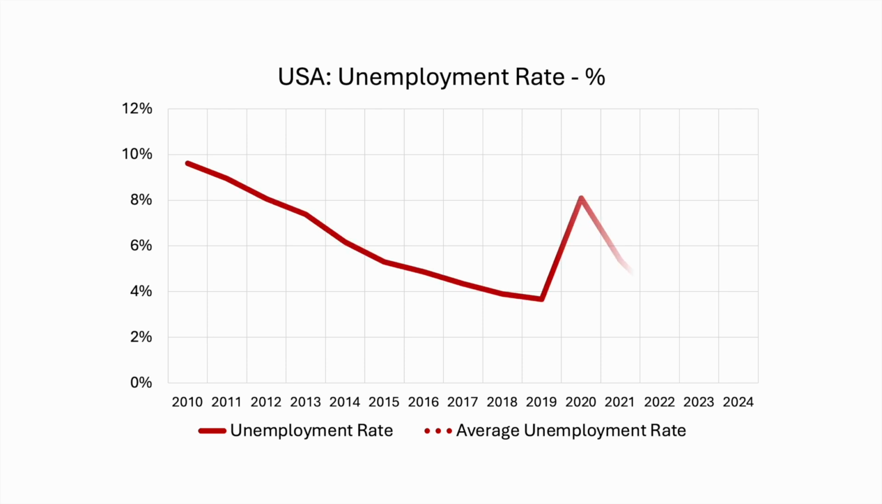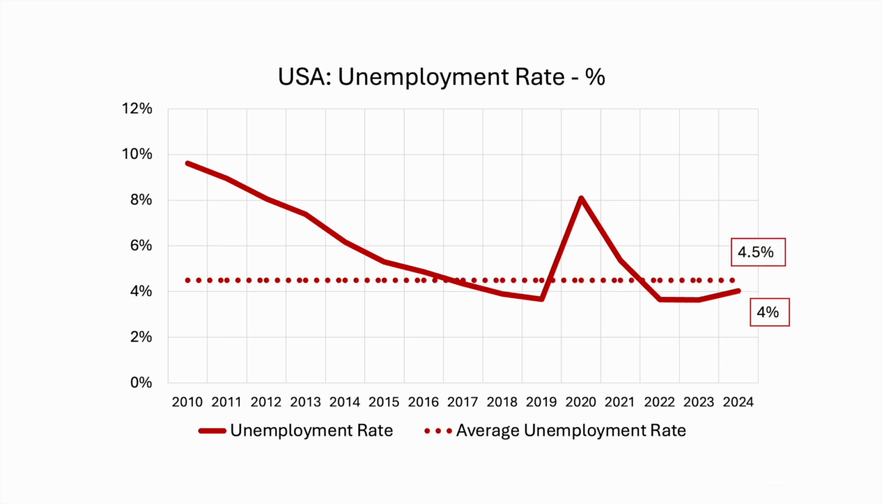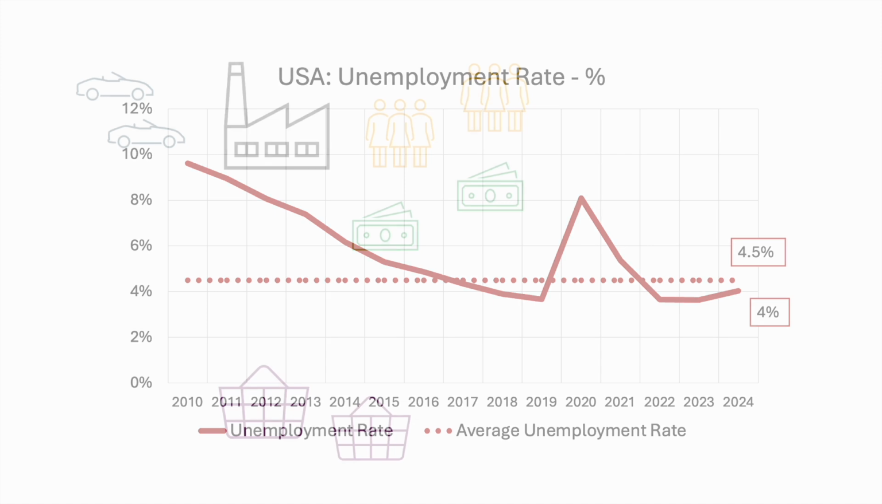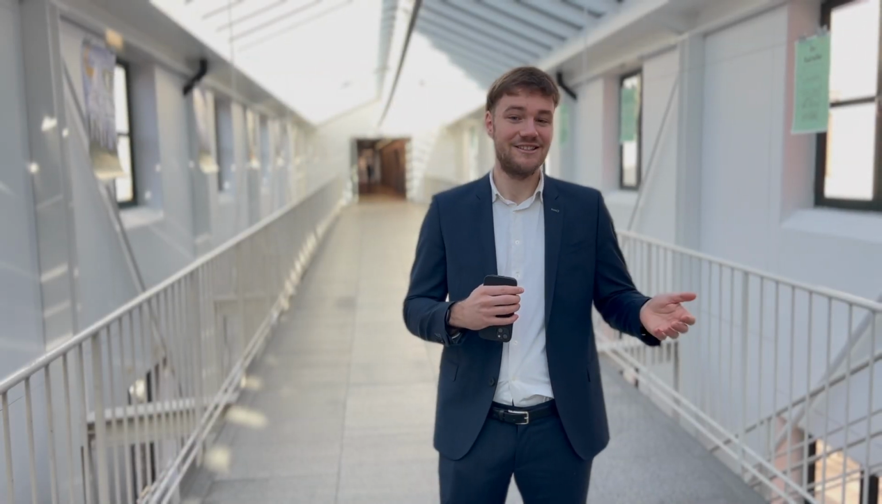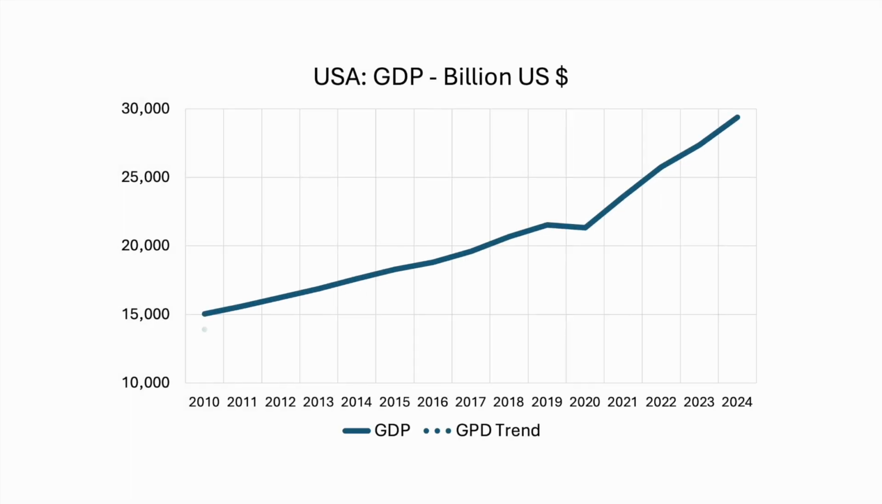Currently, the US records an unemployment rate of 4%, which is below the long-term average of 4.5% when the effects of the COVID pandemic are excluded. More people working means that more incomes are earned and spent, and more goods and services produced. A look at gross domestic product, short GDP, which is another measure of production, confirms this. GDP in the US is higher than we would expect based on its long-term trend.